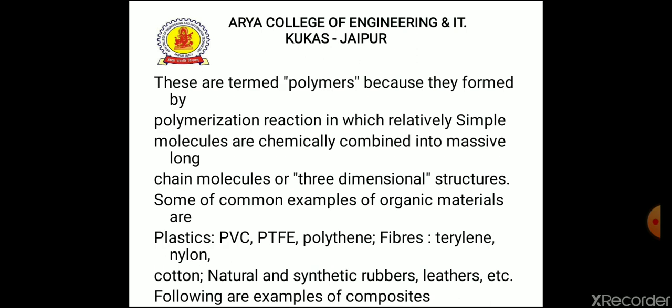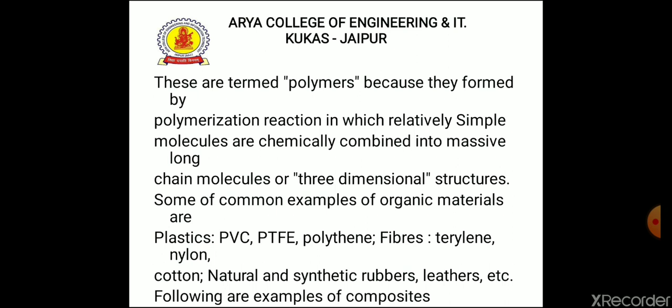These are termed polymers because they are formed by polymerization reaction in which relatively simple molecules are chemically combined into massive long chain molecules or three-dimensional structures. Some common examples of organic materials are plastic, PVC, PTFE, polythene, fibers, terylene, nylon, cotton, natural and synthetic rubbers, leathers, etc.